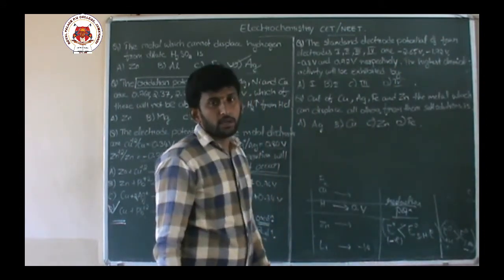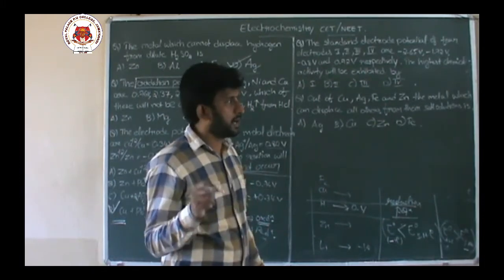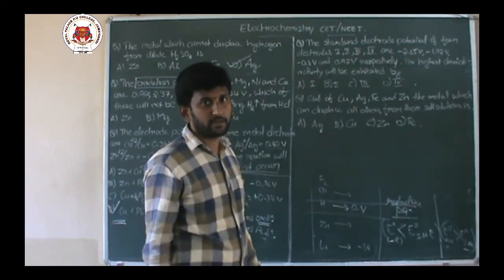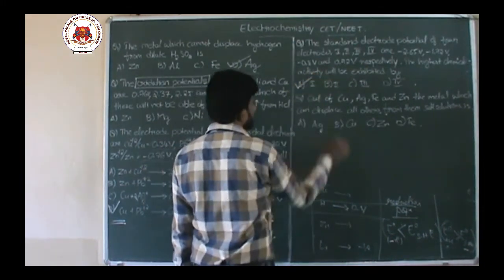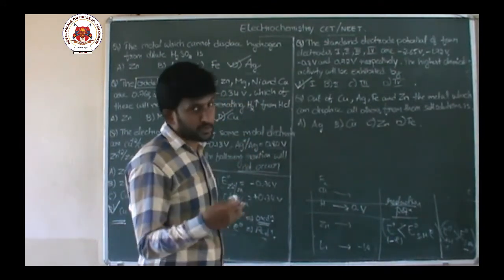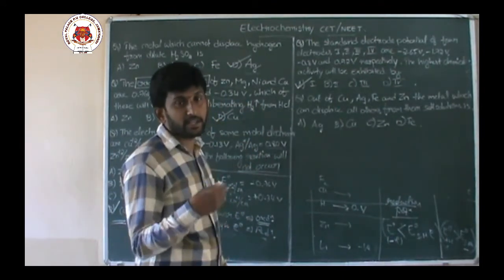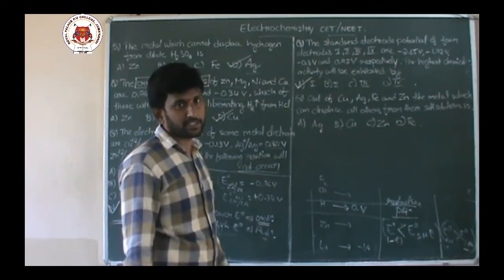So the more negative the reduction potential of a given compound, the higher will be its chemical reactivity. So option is A.